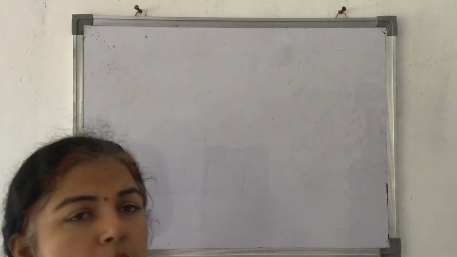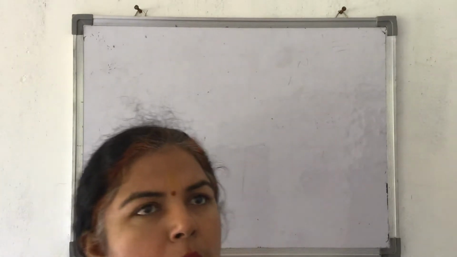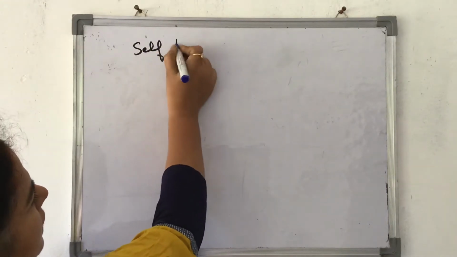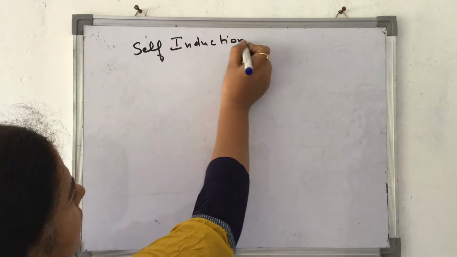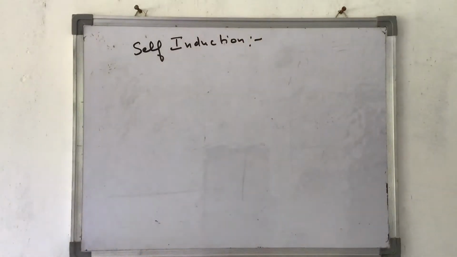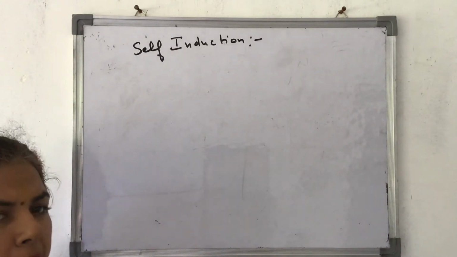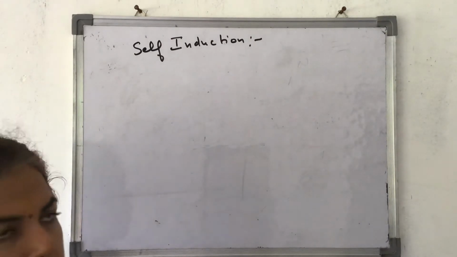Now to start off, we'll start with the first topic of this video, self-induction. What is actually self-induction? Self-induction is the phenomenon of production of induced EMF in a coil due to change in current in the same coil. Let me explain it to you.